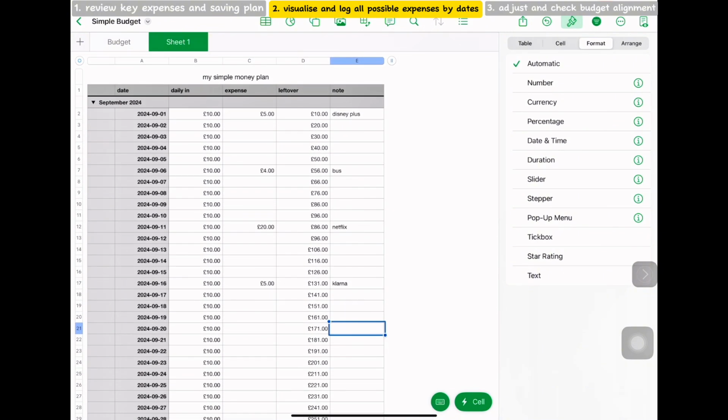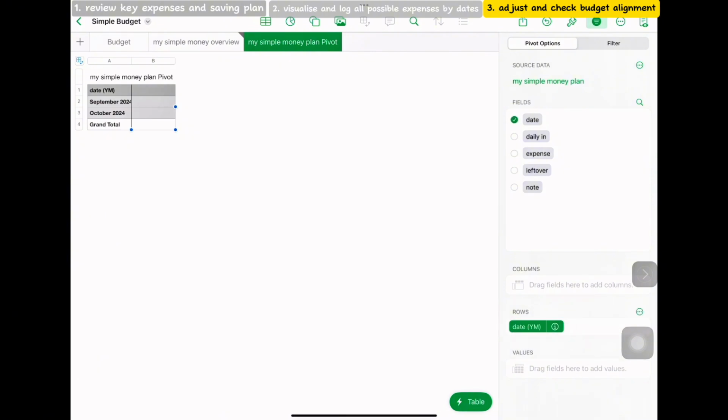That is how I found it really useful to plan my money before it even happens during the month and manage my expenses. So now I have logged all the expenses and the daily in into the spreadsheet.